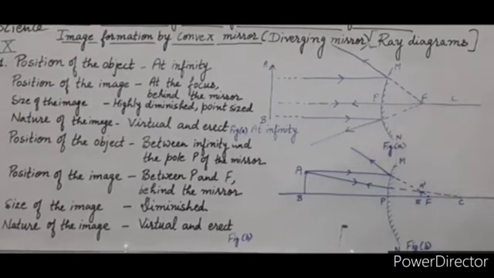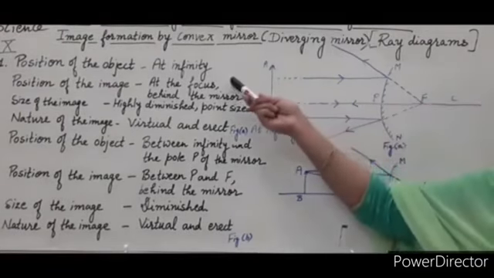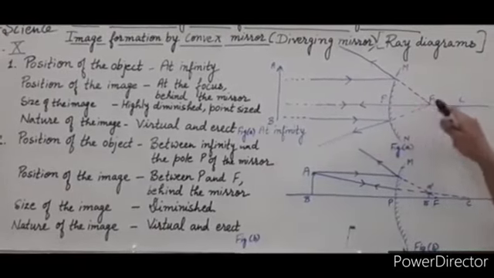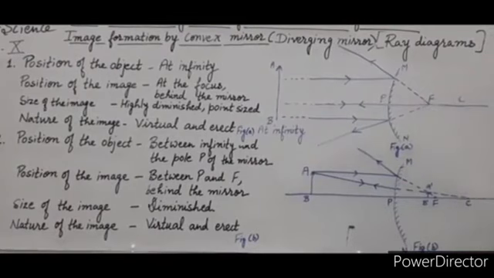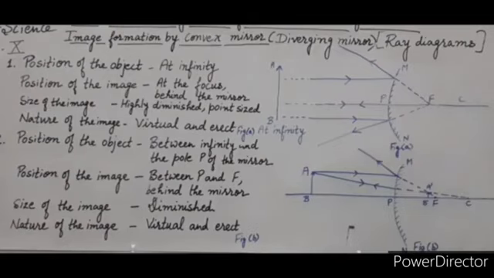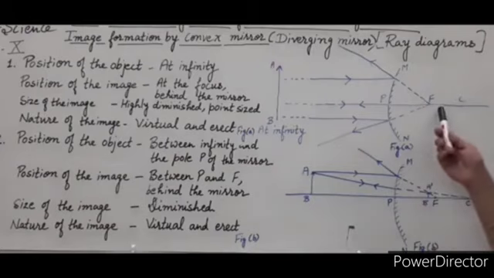So, the image formation takes place at the principal focus, which is behind the mirror. Now, the size of the image. The size of the image is very small. It is highly diminished, a point-sized image. Now, the nature of the image. The image is virtual. It cannot be obtained on a screen. So, the image is virtual and erect.